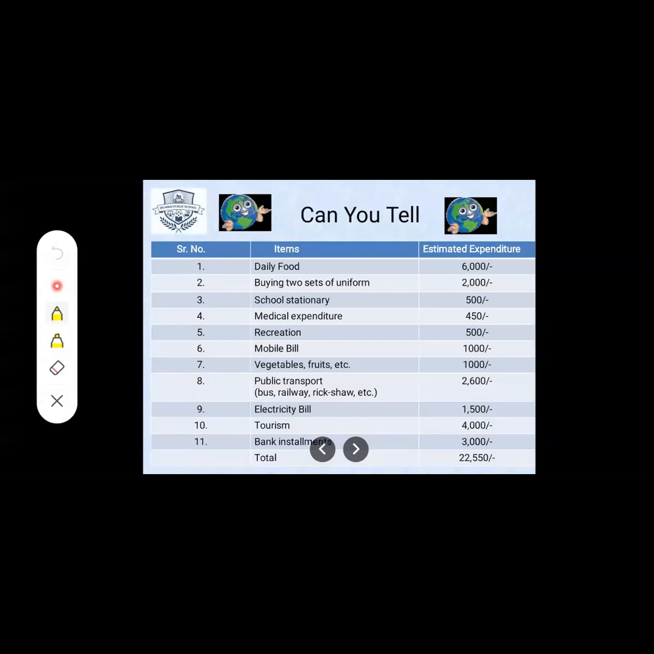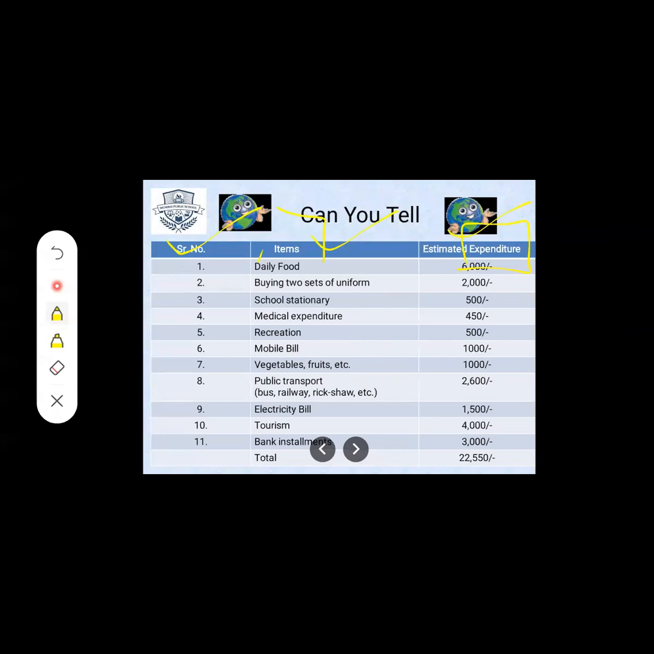Here on your screen you can see there is one table. Before going to the chapter, first you have to understand this. Here you can see three columns are given: the first is serial number, the second is items, and the third one is estimated expenditure. These are the three columns.